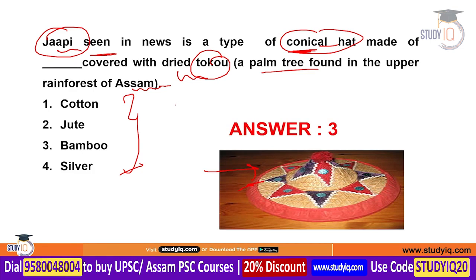The correct answer is bamboo. You can see the diagram. Bamboo is used for the formation of this conical hat. If a particular tree is asked in the question, then it would be a palm tree which is found in the rainforest of Assam. Due to the parliamentary election, decorative japis were all across Assam and used frequently. So that's why japi was seen in the news.